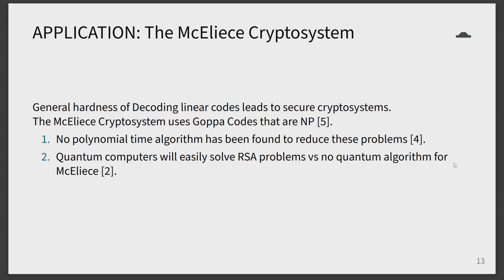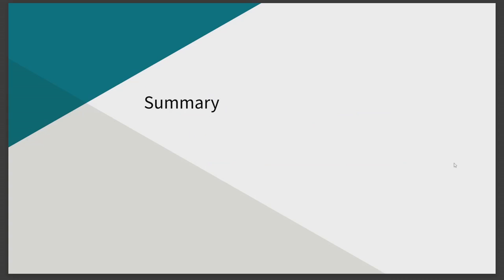The McEliece cryptosystem does not use the usual integer factoring problem or the discrete logarithm problem, which makes it more secure given that the system relies on the hardness of decoding linear codes. No polynomial time algorithm has been found to solve these problems. Also, quantum computers will easily solve RSA problems, versus no quantum algorithm for McEliece.